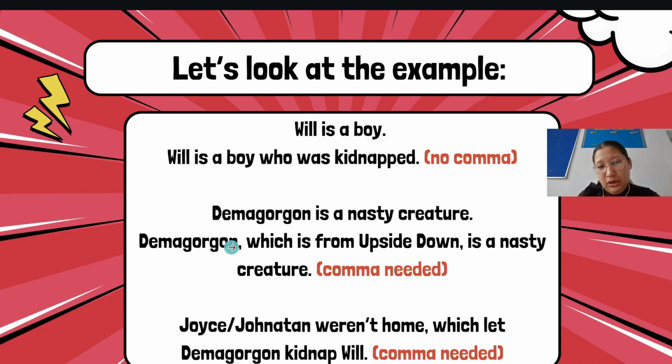As you can see here, we put the commas. And the last sentence: Joyce or Jonathan were at home, which let Demogorgon kidnap Will. Also, you can see that we used a comma here. So let's check. Here we used who to add extra information about this boy. Here we used which to add extra information about the thing, which is Demogorgon. And right here, we used which to reference the previous clause.